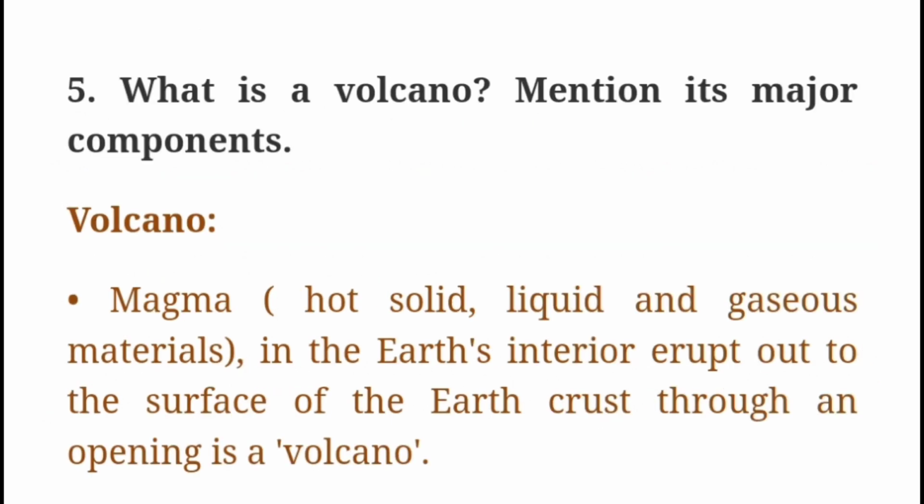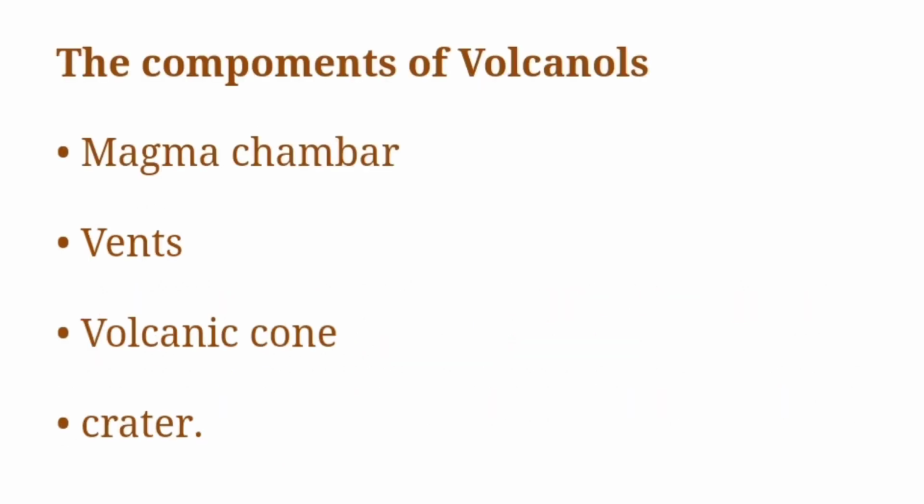Fifth question, what is a volcano? Mention its major components. Magma, hot, solid, liquid and gaseous materials in the earth interior erupt out to the surface of the earth crust through an opening is a volcano. The components of volcanoes are magma chamber, vents, volcanic cone, crater.